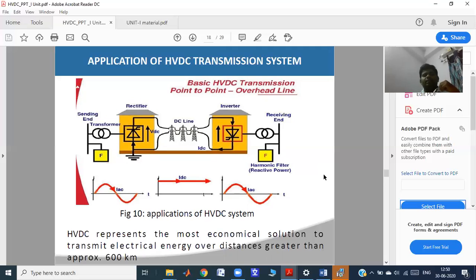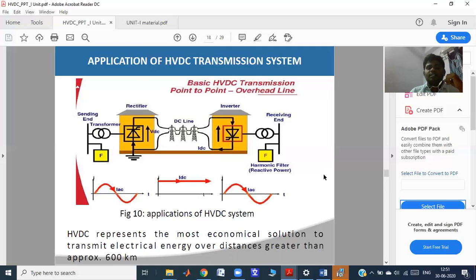In this type of system, if you observe the first waveform, IAC, that means rectifier input. This rectifier converts the AC into DC. The rectifier input is always AC. The second graph represents IDC, which means rectifier output. The rectifier converts the AC into DC. That DC voltage will be transmitted over long distances, more than 600 kilometers.